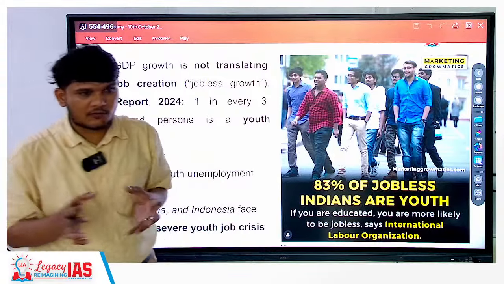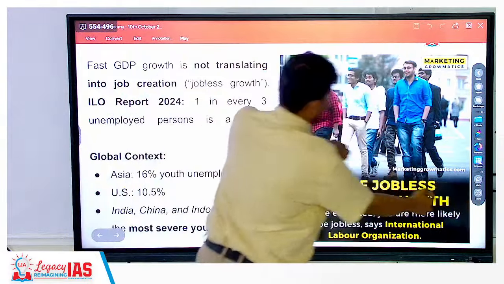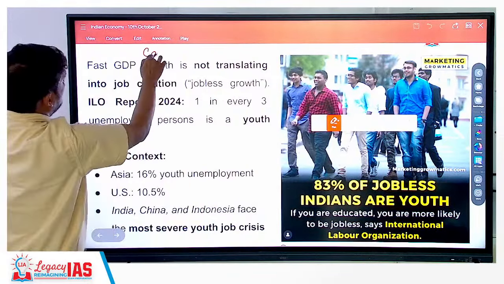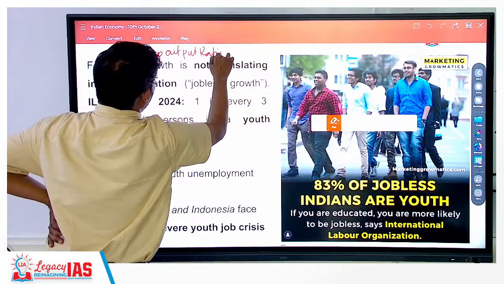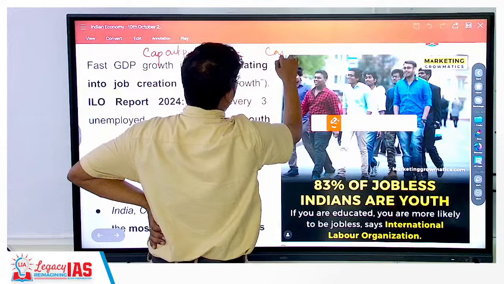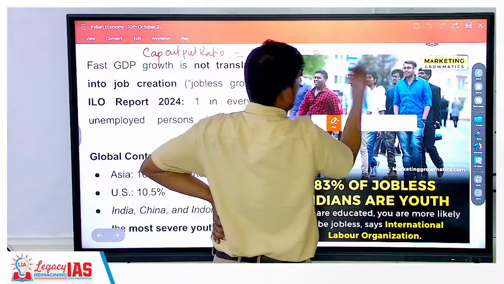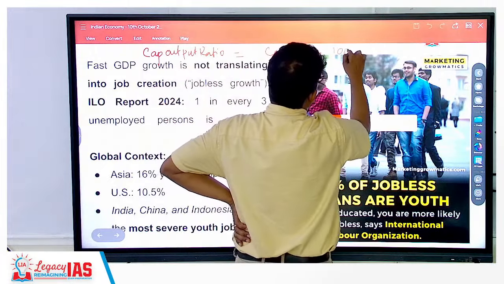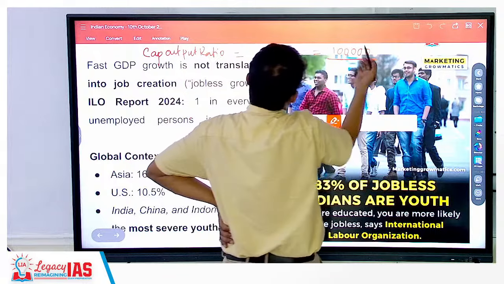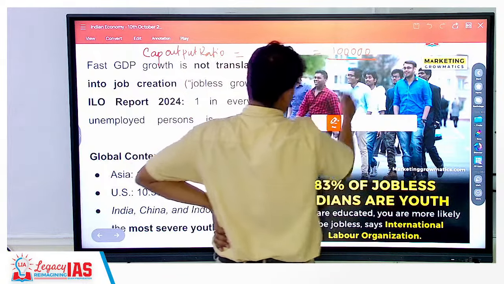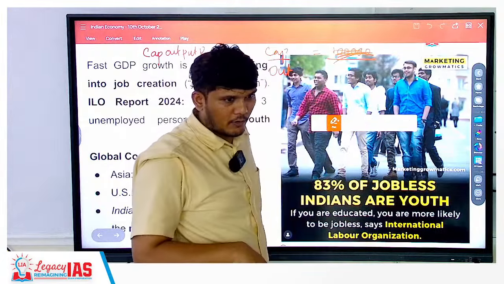Let's not confuse this. Capital output ratio is simply capital divided by output. Now in India, for example, we are investing 1 lakh rupees to get an output. You said that in India you are investing more capital to get less output.